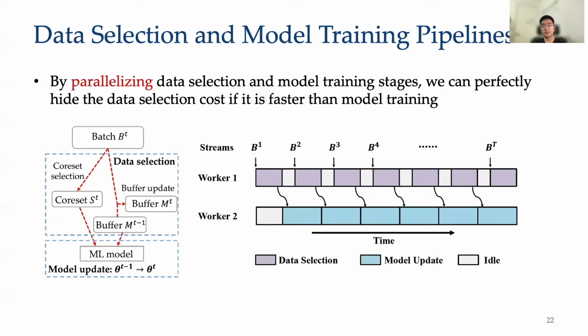Camel parallelizes the data selection and the model update stage to hide the data selection cost. In the abstract, worker 1 is responsible for coreset selection and buffer update, while worker 2 only handles model training. If the data selection is always faster than model training, then from the perspective of worker 2, coreset selection is as fast as random sampling.